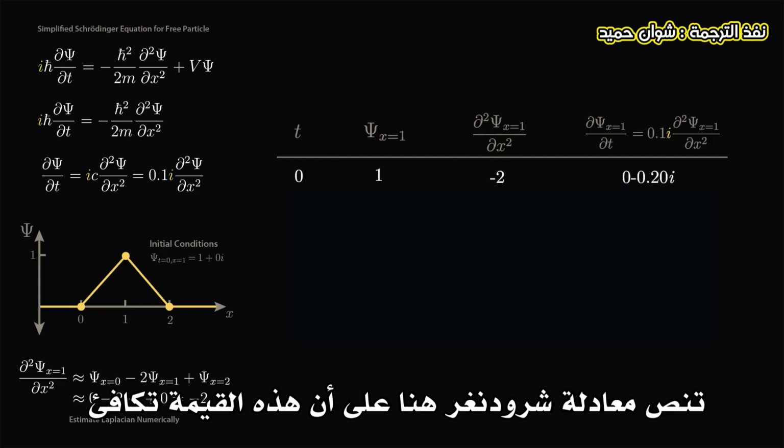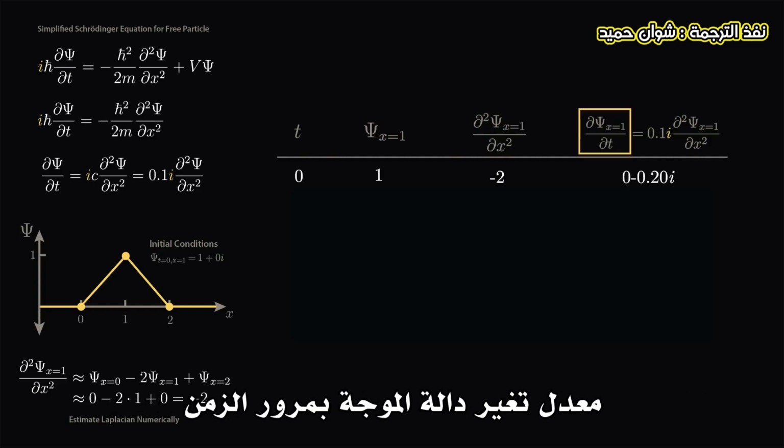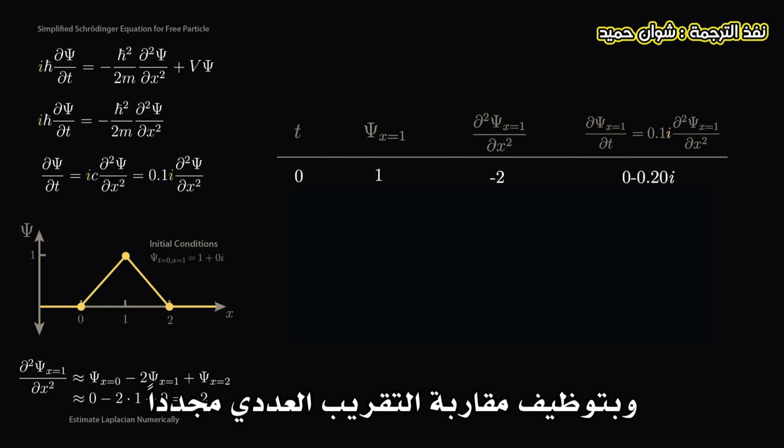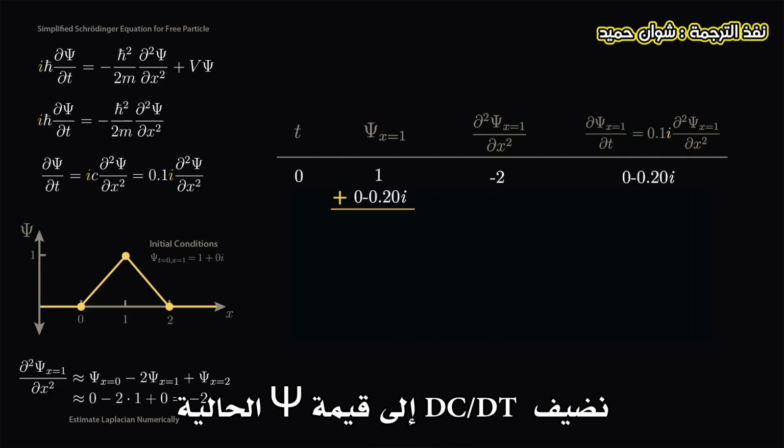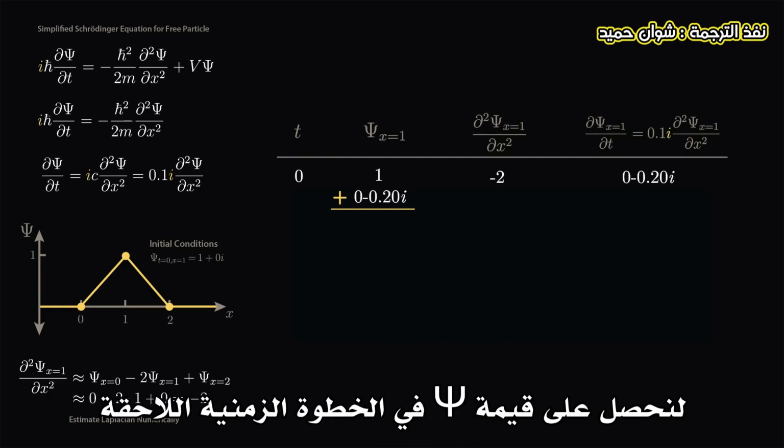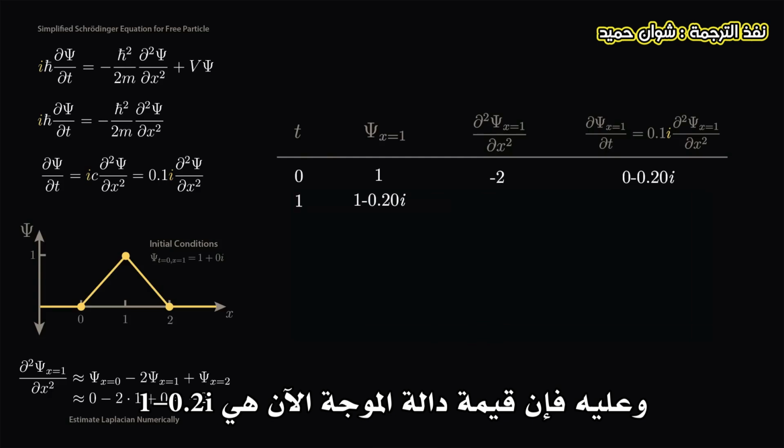Now, Schrödinger's equation says that this value is equal to how much the wave function will change in time. Again, taking a numerical approximation approach, we can add d psi dt to our current value of psi to get the value of psi at our next time step. So our wave function now equals 1 minus 0.2i.